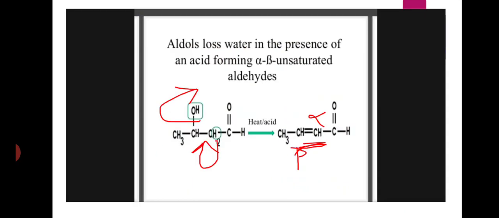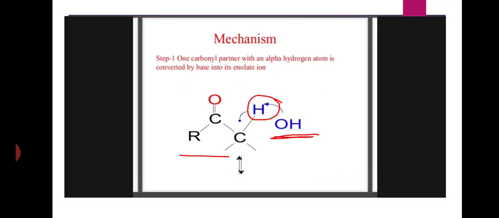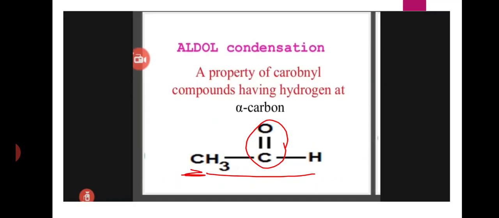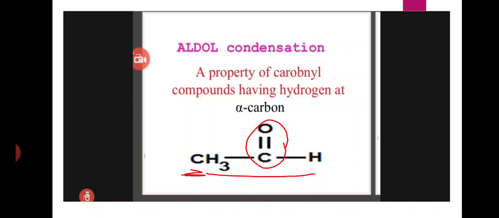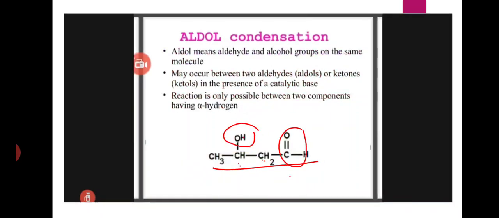Okay students, this is about the aldol condensation reaction. Once again we will discuss briefly. Aldol condensation is a property of carbonyl compounds having alpha hydrogen at the alpha carbon, then only they participate in aldol condensation reaction. Aldol means aldehyde and alcohol groups on the same molecule. Final product is an aldol, having an aldehydic functional group and an alcoholic functional group within the molecule.